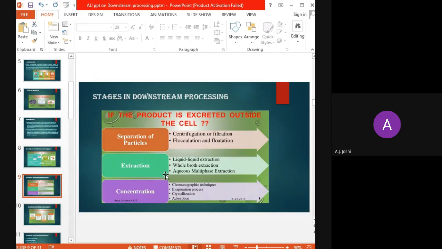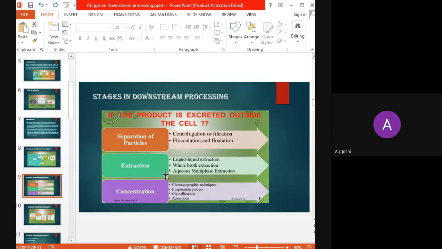Once the microbial cells or the solid particles are separated, we have to focus on the filtrate, because our desired product is the extracellular product that has been released by the microbial cell within the fermentation broth. Under extraction, we carry out liquid-liquid extraction, whole broth extraction, and aqueous multi-phase extraction.